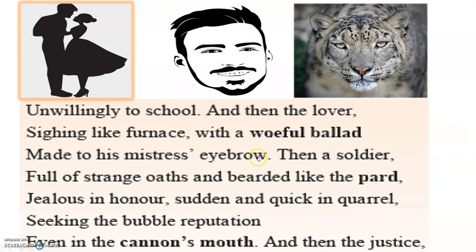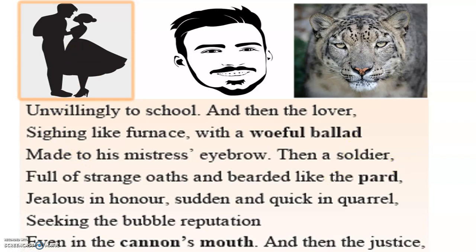Now eyebrow is this part of your body. This is the eyebrow. When you look at the eyebrow of anybody, you can come to know the expression of the person. Your eyebrow brings a lot of expression, when you're crying, when you're happy. Your eyebrows are very expressive. So, he's saying that made to his mistress' eyebrow. So, he's writing a lot of songs, and all these songs he is writing to his mistress.